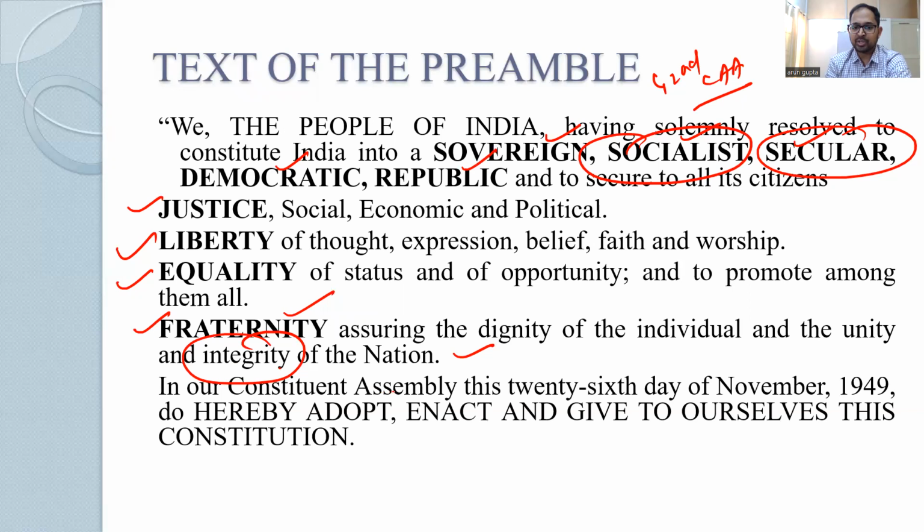Then, in our Constituent Assembly, this 26th day of November 1949, we do hereby adopt, enact, and give to ourselves this Constitution. So this is the text of the preamble. You can memorize this text and the sequence of these words, as they can ask in the prelims.